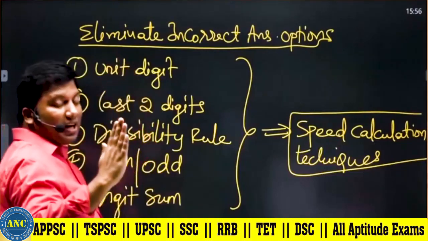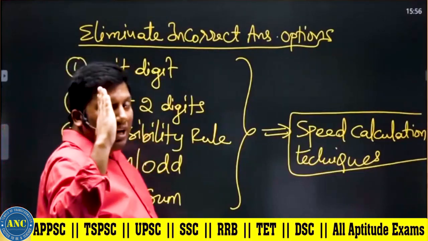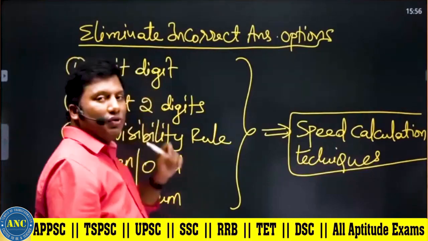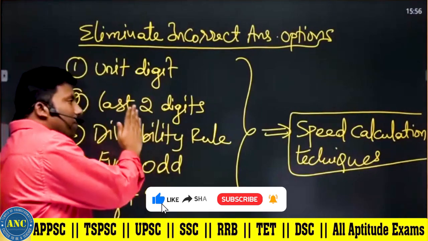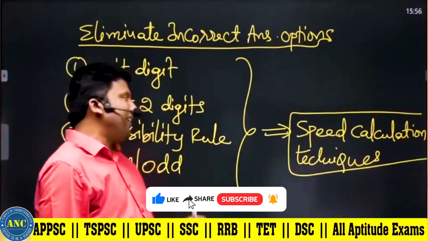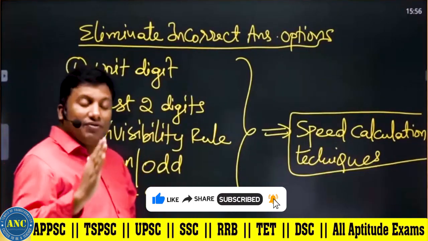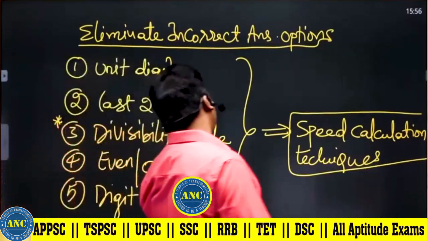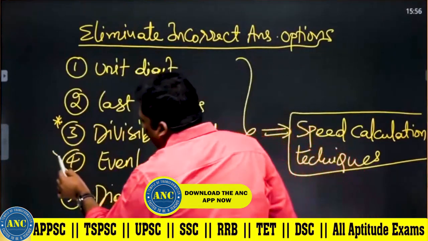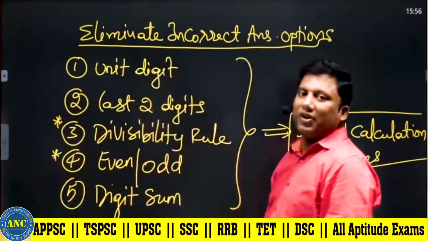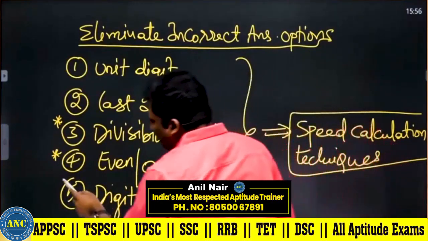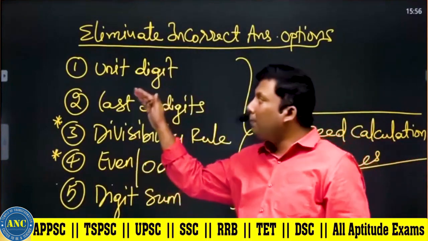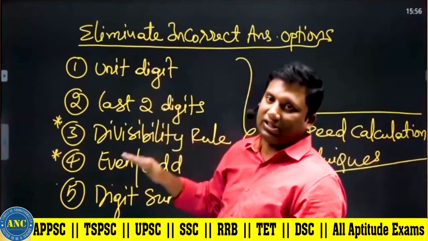Again and again I am telling you, if the answer options' unit digits are different, attack using the unit digit. If the answer options' last two digits are different, use the last two digits. The divisibility rule and even and odd numbers are used depending on the merit of the question. Digital sum as well. All these 5 will help you eliminate incorrect answer options.